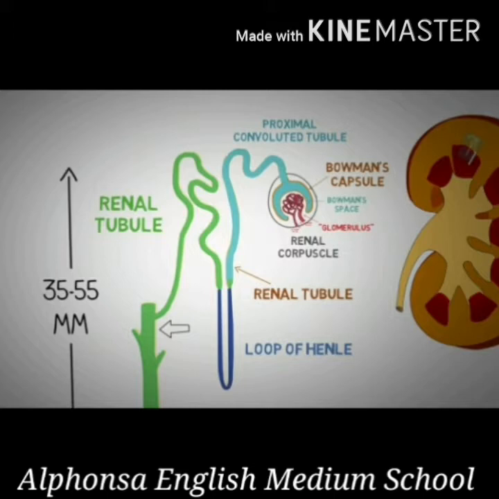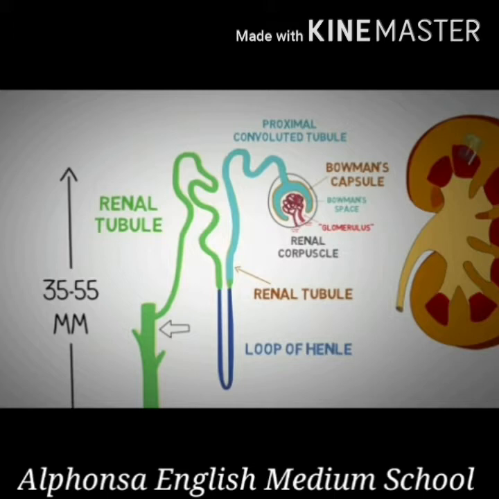First one, the proximal convoluted tubule, which is the first part of the tubule that starts from the glomerulus. Next comes the loop of Henle, and the last part is called the distal convoluted tubule, which is far from the glomerulus. This distal convoluted tubule opens into the collecting duct. Hope this part is clear. So the glomerular filtrate passes through the proximal convoluted tubule, then the loop of Henle, and then the distal convoluted tubule, which opens into the collecting duct.